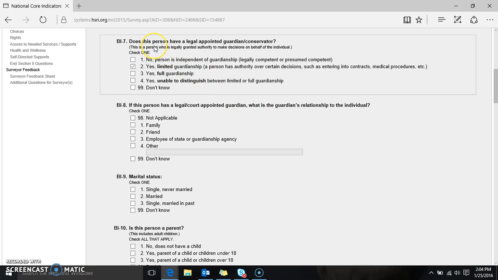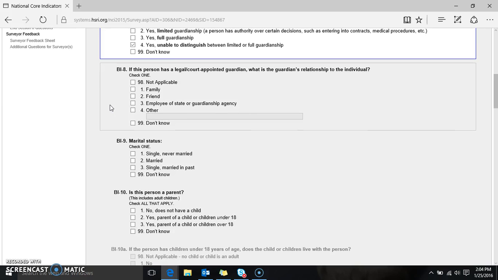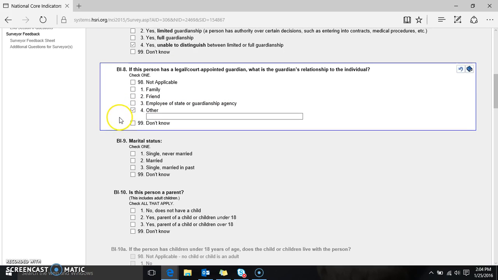BI7 is whether the person has a legal appointed guardian or conservator. You'll notice that there are a few different yes responses here. So yes, the person has a limited guardianship, full guardianship, or yes, you know that the person has a guardian or conservator, but you're unsure as to whether the person has limited or full guardianship over the individual. So if any of these yes responses are checked off, we're going to then go and find out question BI8, whether the guardian is the person's family, friend, an employee of the state, or a guardianship agency, or has some other relationship to the individual.